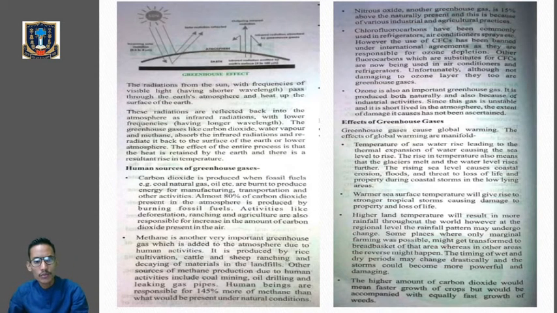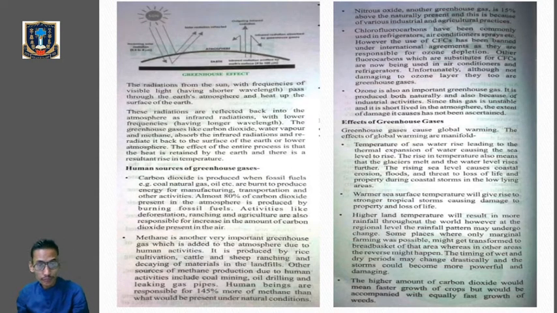Clear? So let's go through the human sources of greenhouse gases, and generally that phenomenon is called the greenhouse effect also. Now let's go to the human sources of greenhouse gases. So first one is carbon dioxide. Remember the different types of greenhouse gases I am telling you. One is carbon dioxide, two is methane, nitrous oxide, chlorofluorocarbon, and then ozone. These are the different types of greenhouse gases that will contribute to the greenhouse effect.